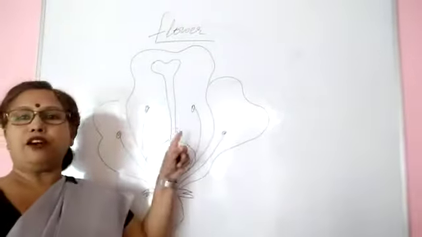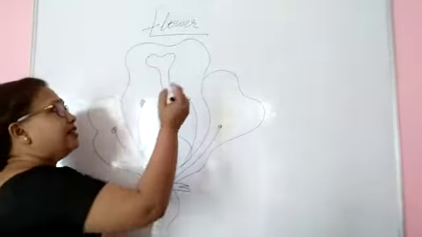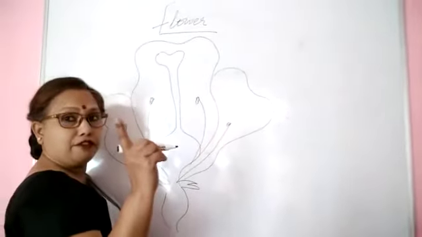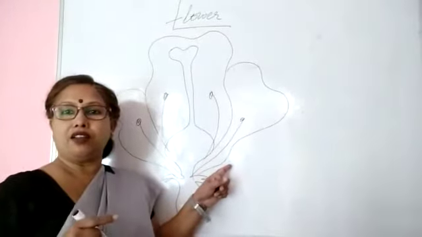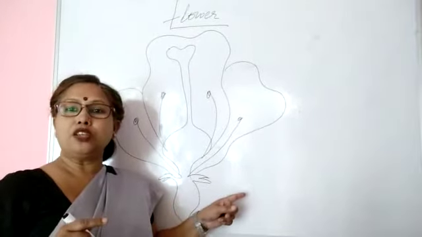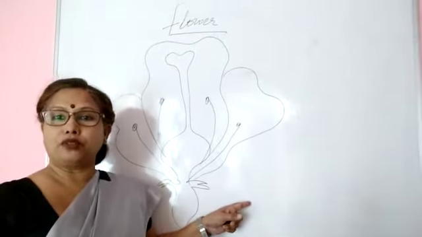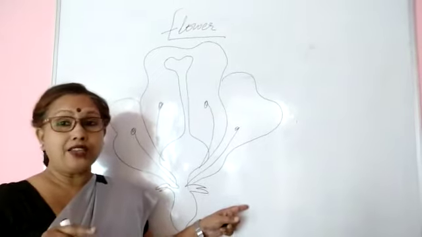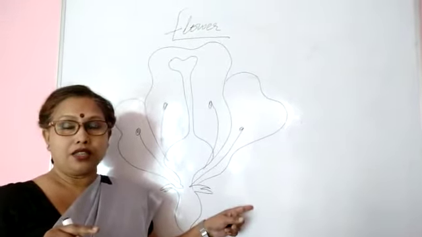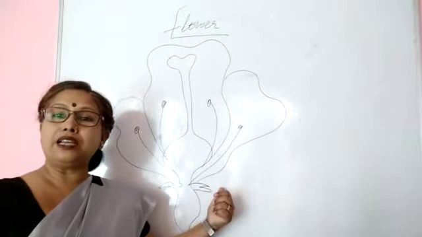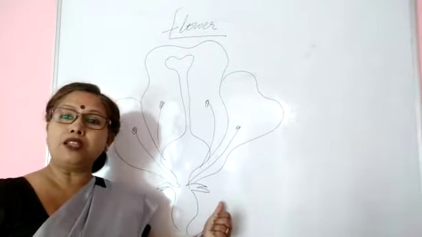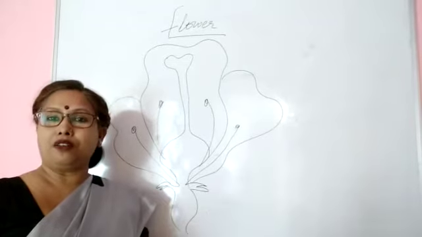So this is one flower in front of you. Let's start with the main part first, that is the primary part for which nature has created the flower. And that primary function is sexual reproduction. So again, sex organs are required. And as I told you, the flower on your screen contains both the sex organs, it means it is a bisexual flower.